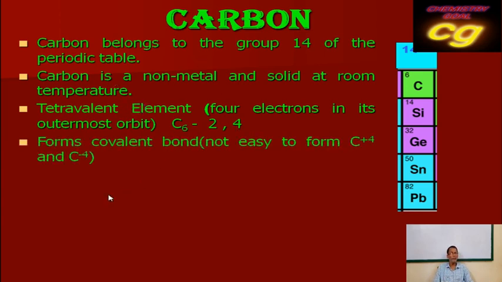Then an important property of carbon is that carbon always produces covalent bonds. Why does carbon produce covalent bonds? By sharing of electrons. Ionic bonds are produced between cations and anions.